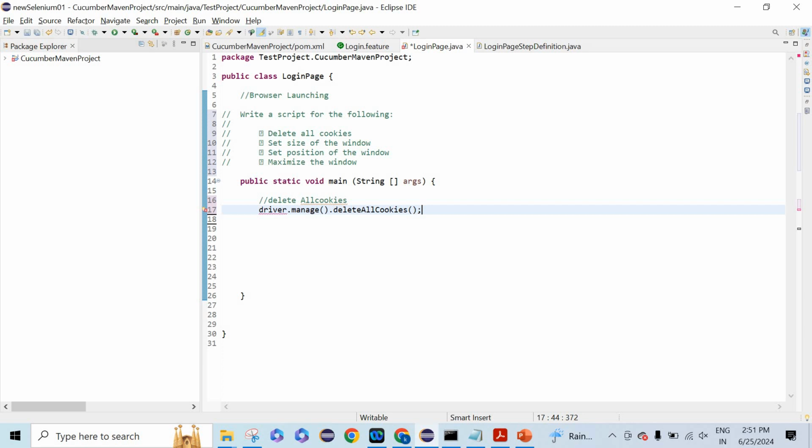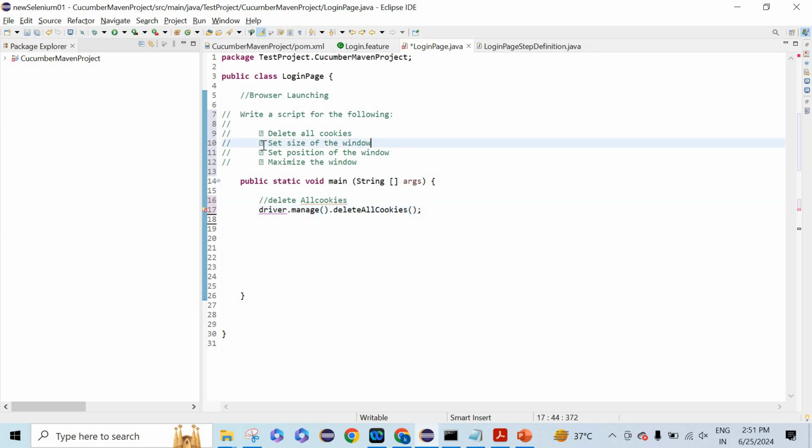For example, delete is one word, and all is a new word. Delete will start with a small letter, then all is a new word, so it starts with a capital A, and cookies is also a new word. So cookies is a new word, and again the C will be capital. Then the method will always have open and close braces. So this is how we'll be using driver.manage().deleteAllCookies().